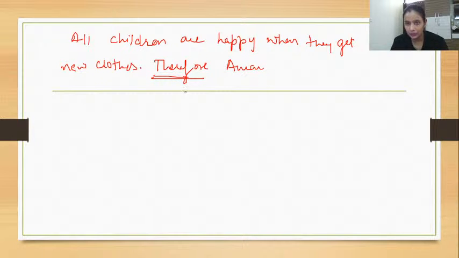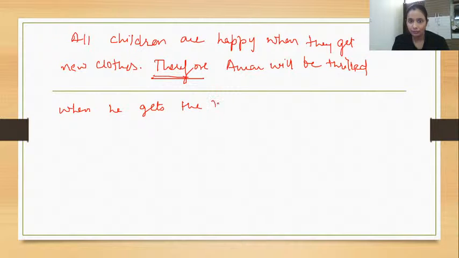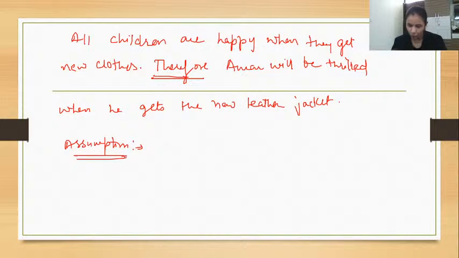Therefore, Amar will be thrilled when he gets the new leather jacket. Now you guys tell me, this is a statement which I've given you. You guys tell me the assumption now by yourself.